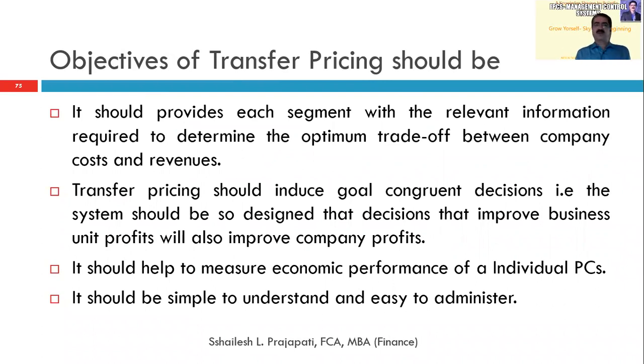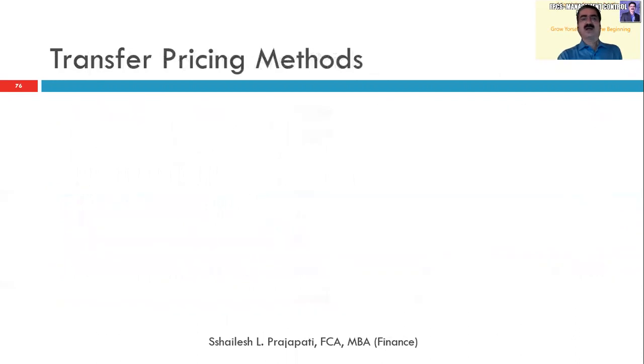It should help to measure the economic performance of an individual profit center. As we already discussed with EVA, the manager should see that it should not only increase the profitability, it should also increase the economic value. It should be simple to understand and easy to administer when we are looking at the transfer pricing concept.